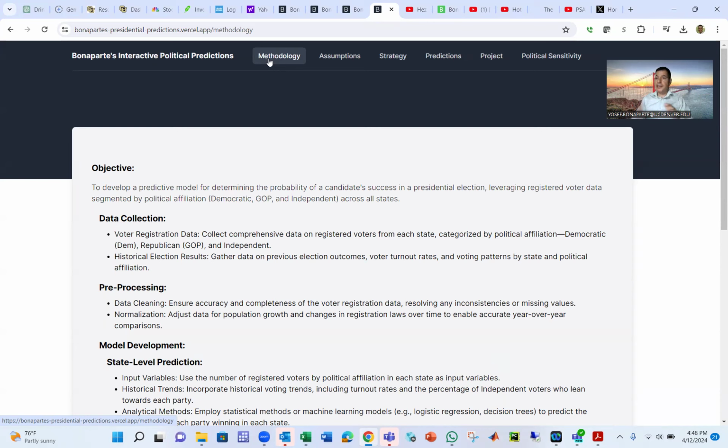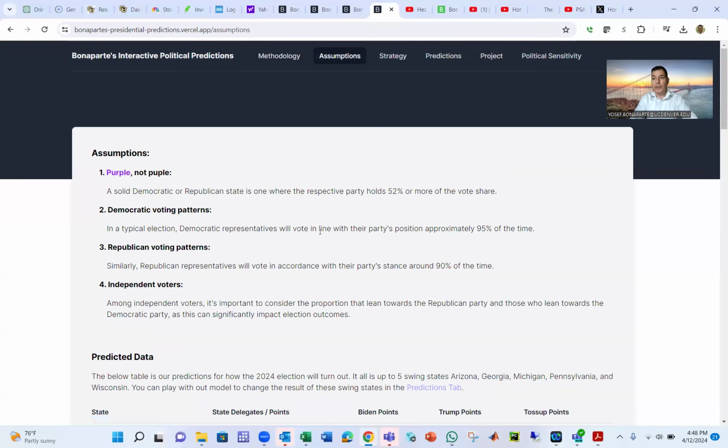And I use machine learning. That means the prediction is updated in a timely way, like every week, every month. When I have new data, the website immediately updates. It's important to understand that there is a key assumption.